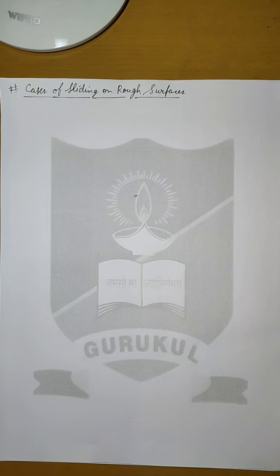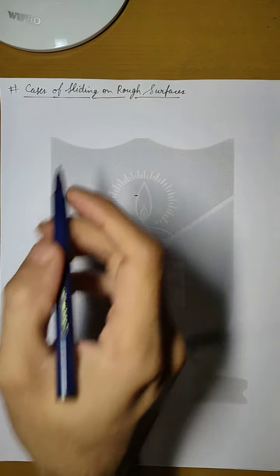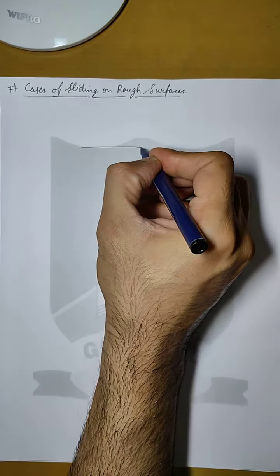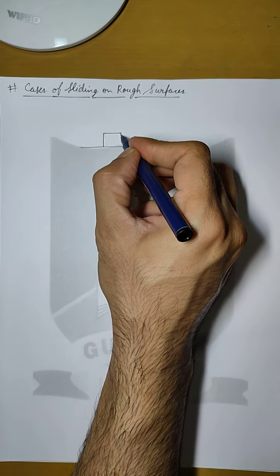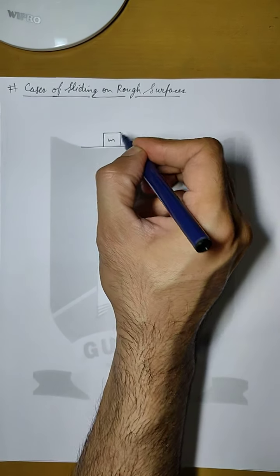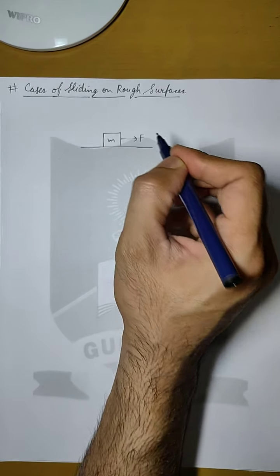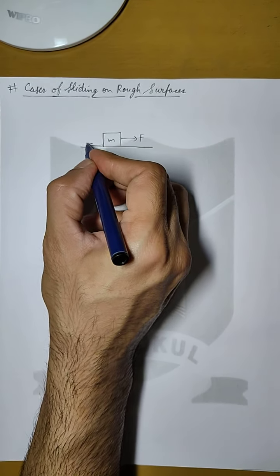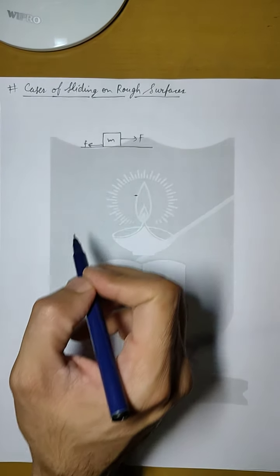Now in earlier videos we have already studied that a body starts sliding over a rough surface only when the external force applied to it makes the friction force approach its limiting value. So if there is a rough ground and there is a block of mass m over it, and if we start applying a force F, then there will be a force of friction generated between the block and the ground.